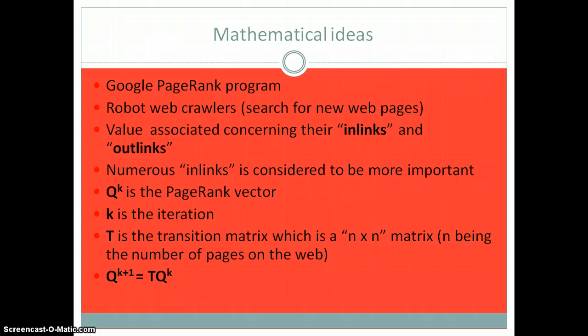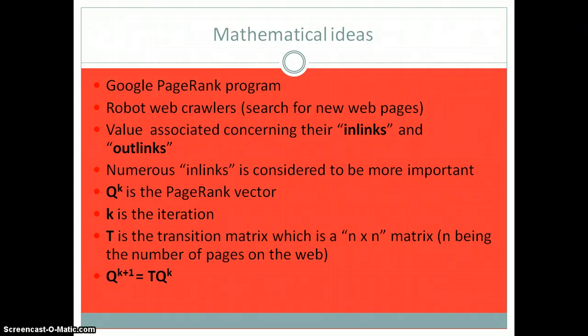So let's take for granted that q to the power of k is the PageRank vector. k is the iteration, the period of time that will be repeated for the calculations. T is the transition matrix, which is the n by n matrix, n being the number of pages on the web. So the formula is as simple as it looks: q to the power of k plus 1 equals T times q to the power of k.